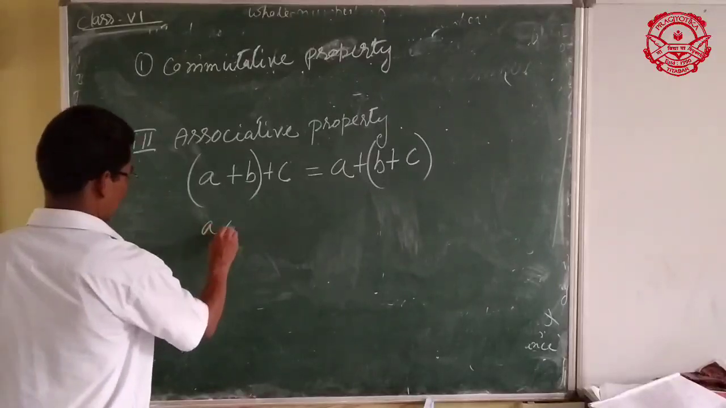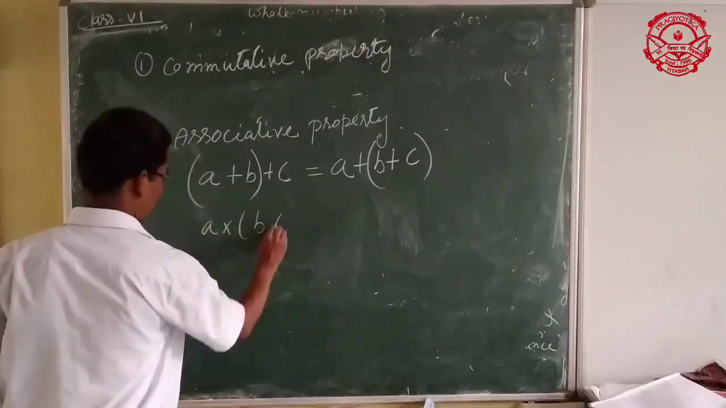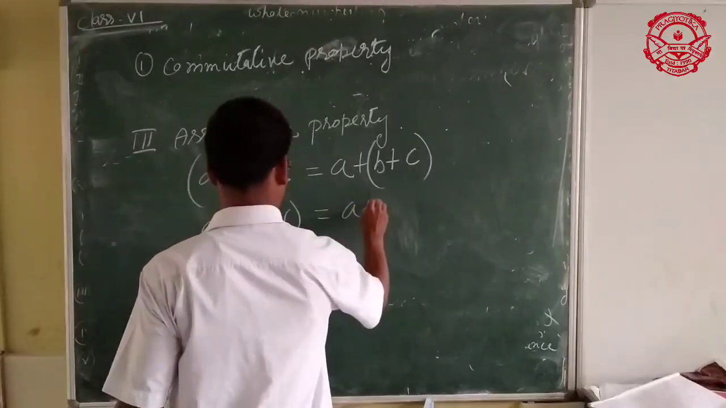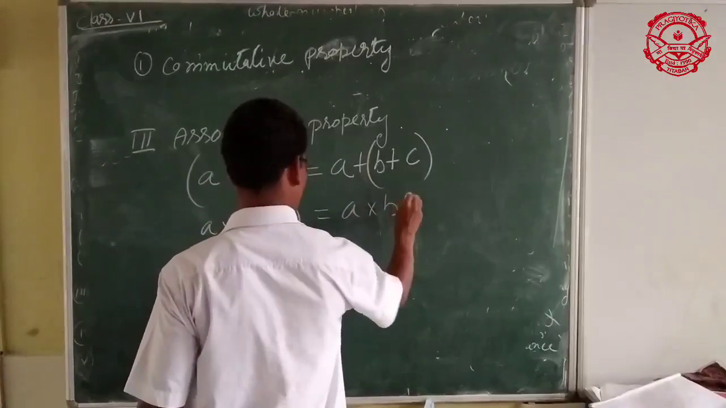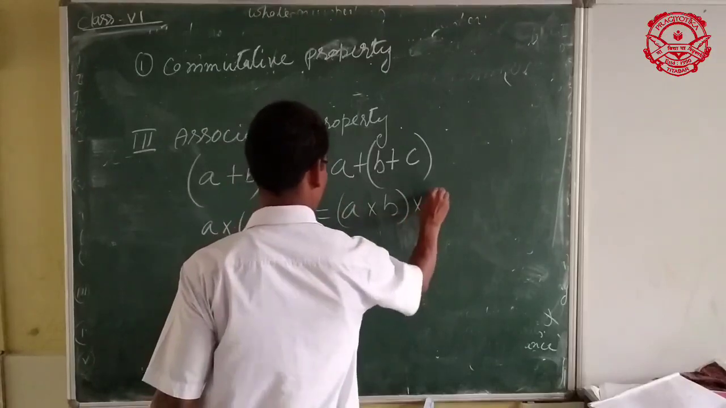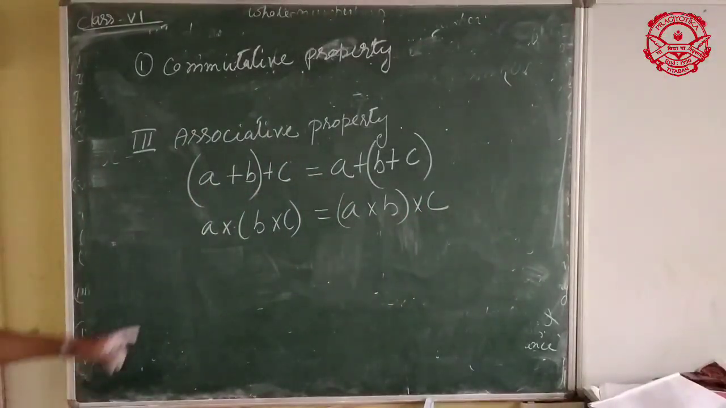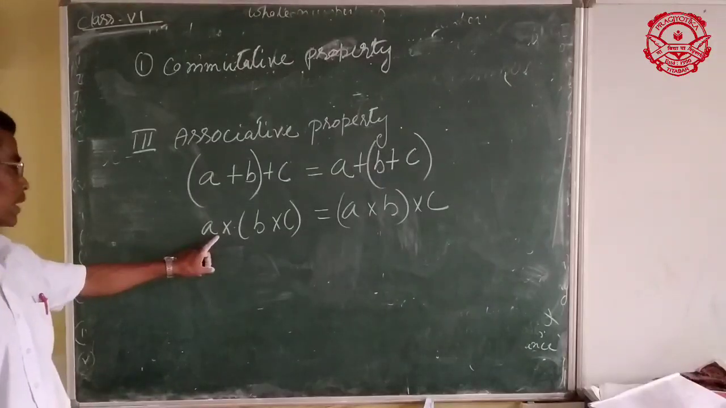This is called associative property of addition. Likewise, A into B into C, grouped either way, is called associative property of multiplication.